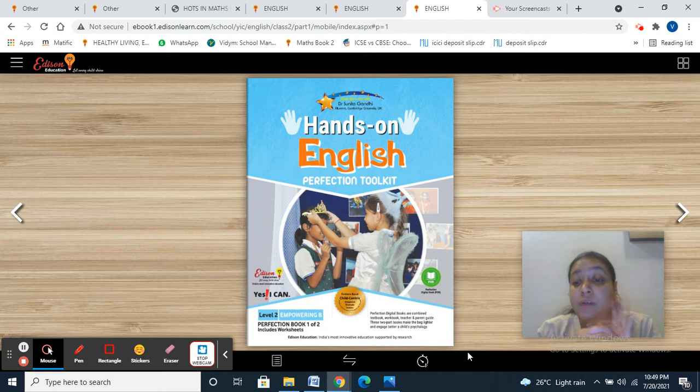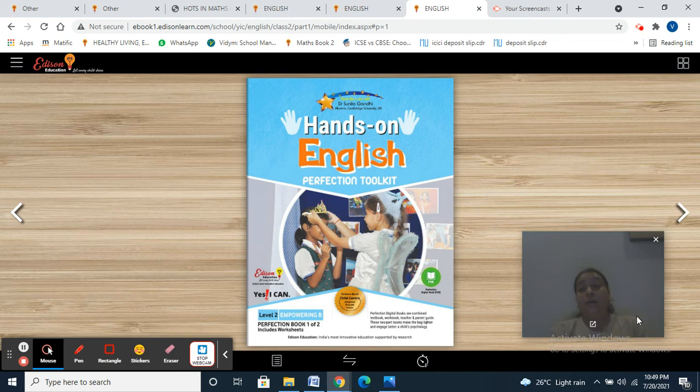How are we going to identify our proper noun? We are going to identify our proper noun with the capital letter. Our proper noun always starts with the capital letter. Your name, your father's name, your mother's name, your brother's name, sister's name, grandfather's name, grandmother's name, anybody's name will start with a capital letter. Name of your city, name of your country, name of your state will start with the capital letter. So proper noun always starts with the capital letter.